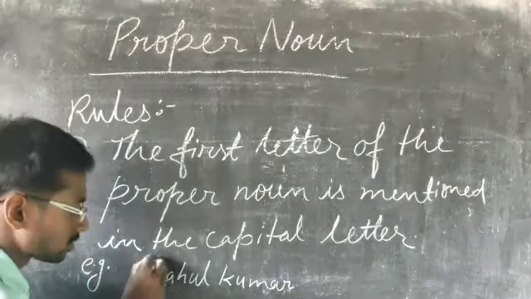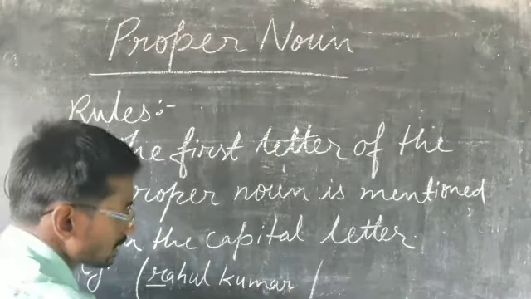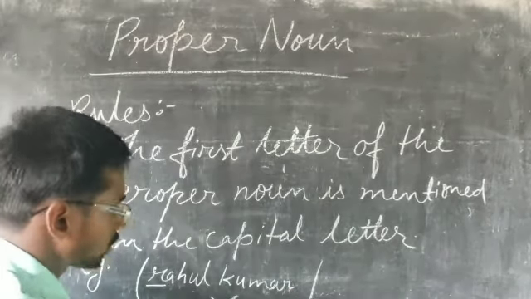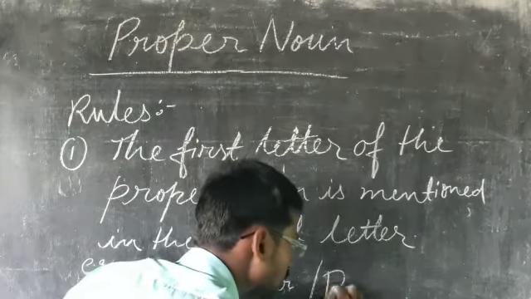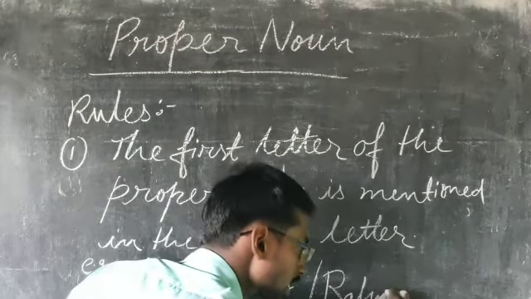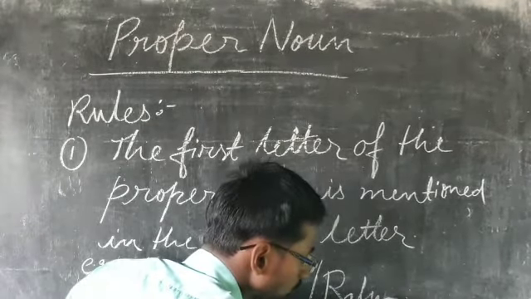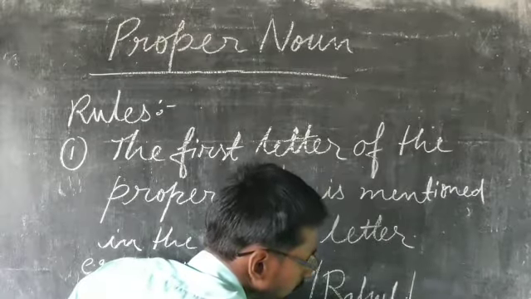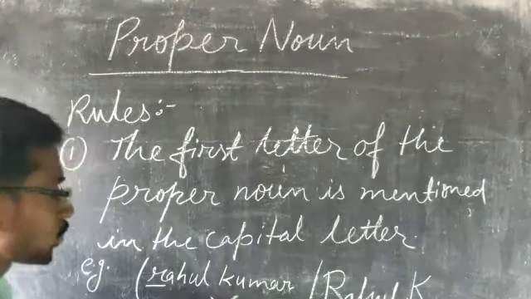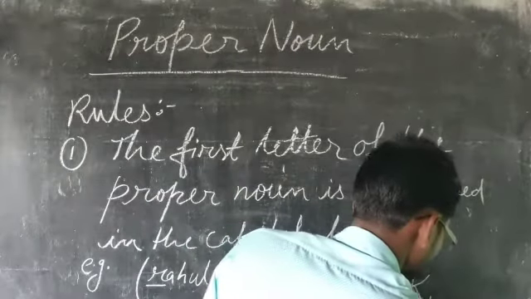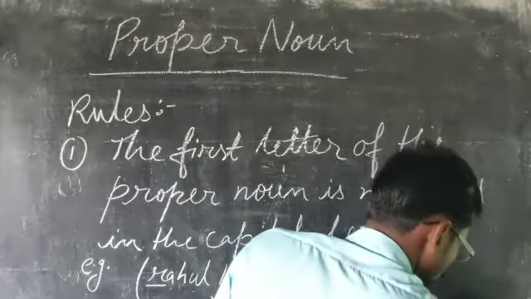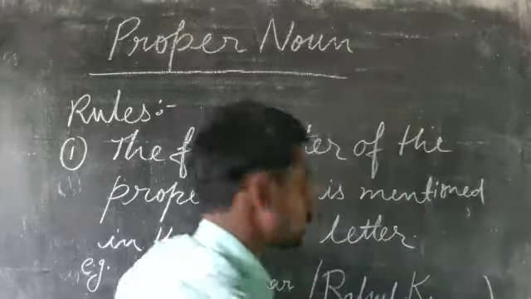This is wrong. You have to write R capital, R-A-H-U-L, and also you have to write K capital. This is right.